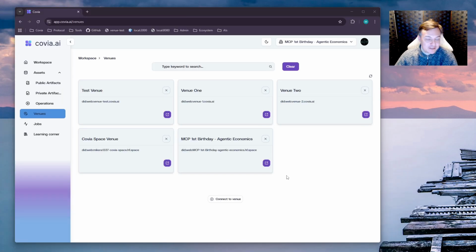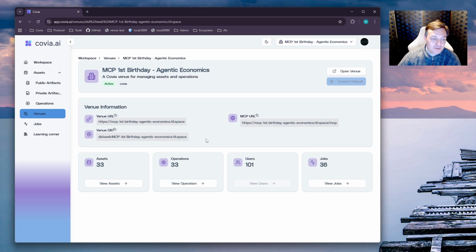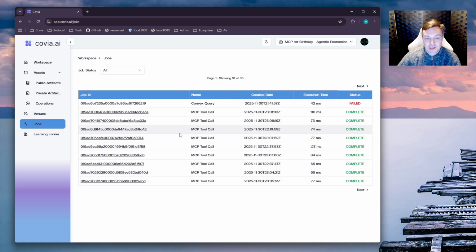So our demo isn't just an MCP server, it's actually a fully functional venue on the Covia grid, which means that it can do federated orchestration across all kinds of different organizational boundaries. So here I've got the several different venues configured. This is using app.covia.ai. I can go into the agentic economics server that we've set up for the demo, and I can then look at all the different jobs which have been executed.